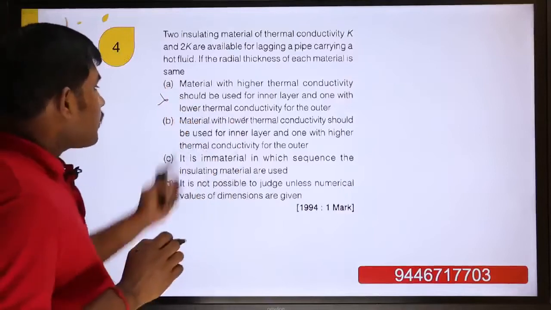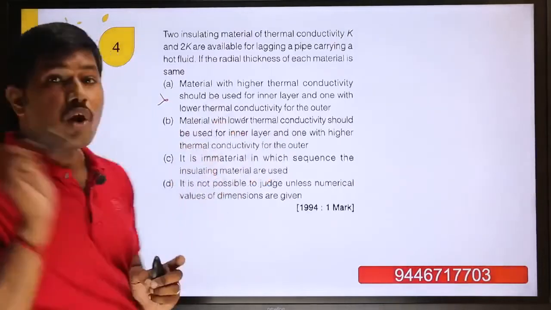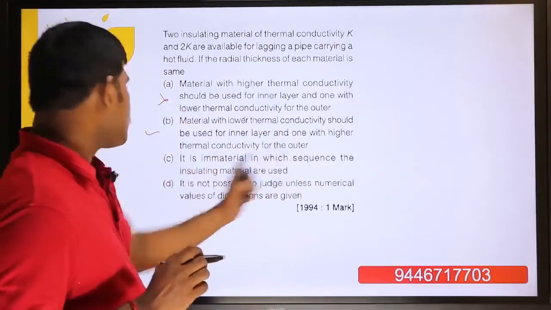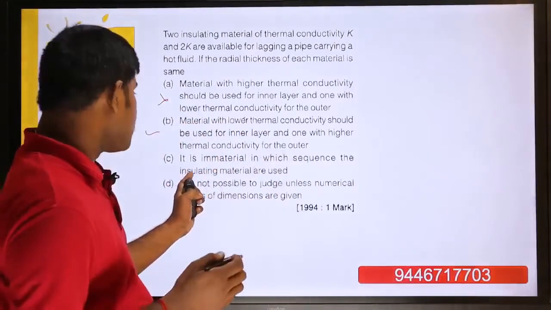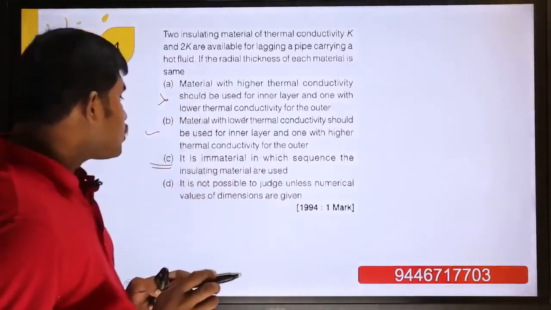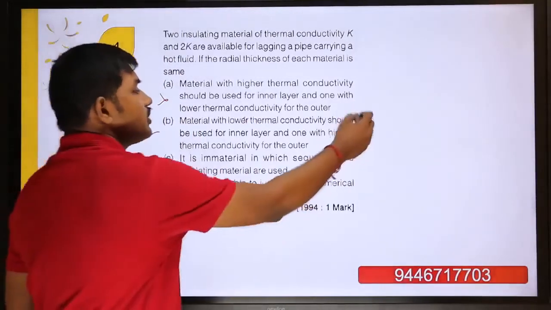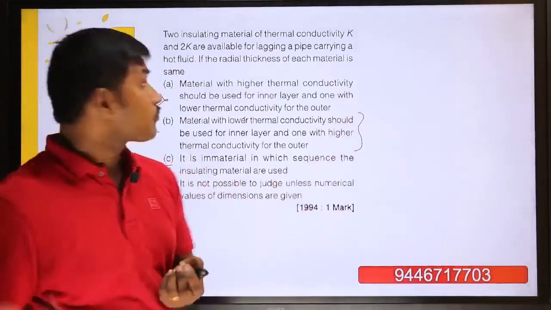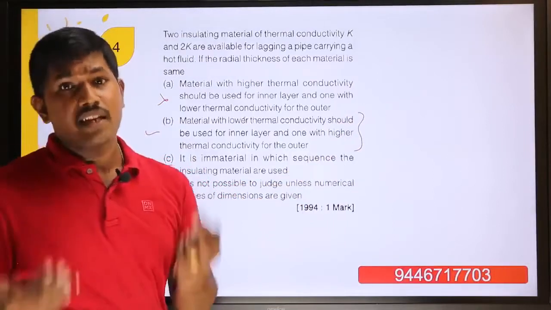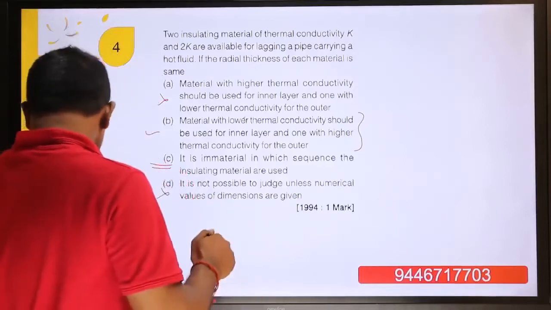Comes to the next one. Material with the lower thermal conductivity should be used for the inner layer, and the one with the higher thermal conductivity for the outer. So this one is correct. The next option says it is immaterial in which sequence the insulating materials are used, or it is not possible to judge unless numerical values of dimensions are given. So no, definitely no. The two insulating materials should be arranged such that the higher thermal conductivity is outside and the lower thermal conductivity is inside.